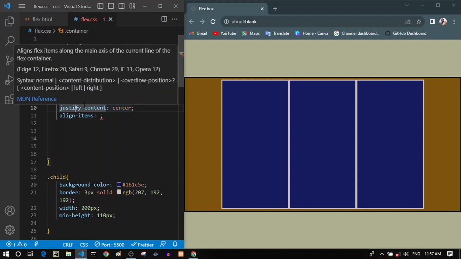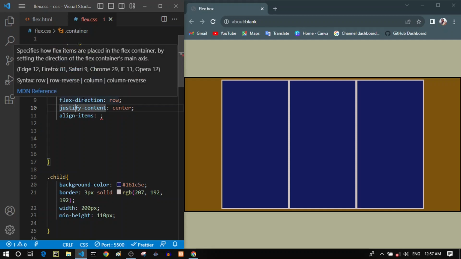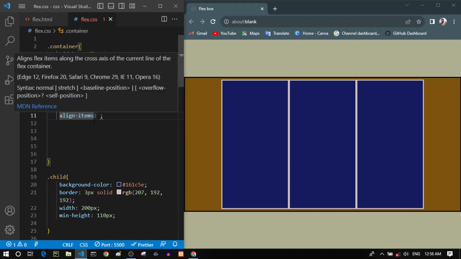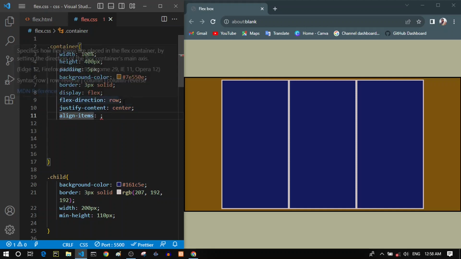So justify content will follow the direction of the flex direction, which means that if it is a row, it will go horizontally because rows always go horizontally. And align items, in this case, will go vertically because that is the opposite of justify content. So if justify content goes horizontally, then align items will go vertically, and if justify content goes vertically, then align items will go horizontally. This was the most confusing part of the FlexBox, and if you got this, then congratulations, you just knocked out the most complex part of the CSS FlexBox. The rest of the lesson will be very self-explanatory.